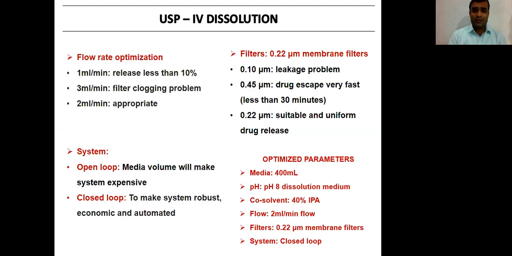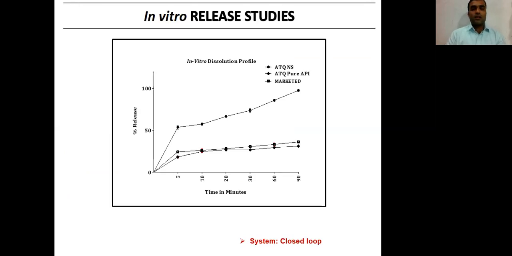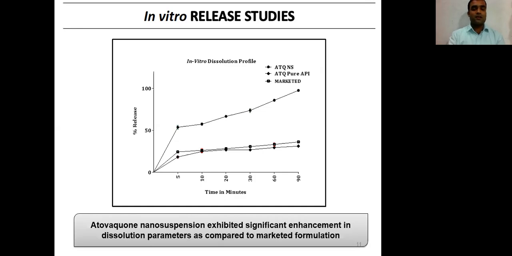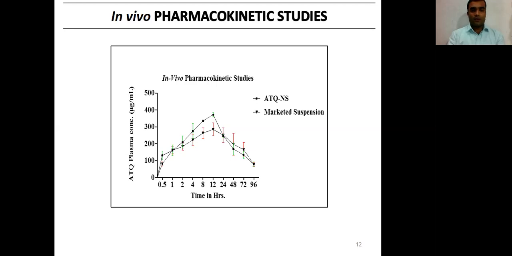So these are the optimized parameters: media volume we are using is 400 ml, pH is around 8, and co-solvent we are using is 40% IPA. Then the optimized flow is 2 ml per minute, filters are 0.22 micron cutoff membrane filters, and the system is closed loop. After this, we studied in vitro drug release. Here you can clearly see Atovaquone pure API and marketed formulation are giving 25% drug release at the end of 90 minutes, whereas the developed nanosuspension is giving 100% drug release at the end of 90 minutes.